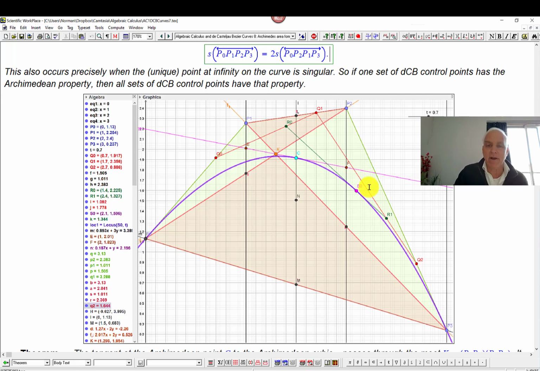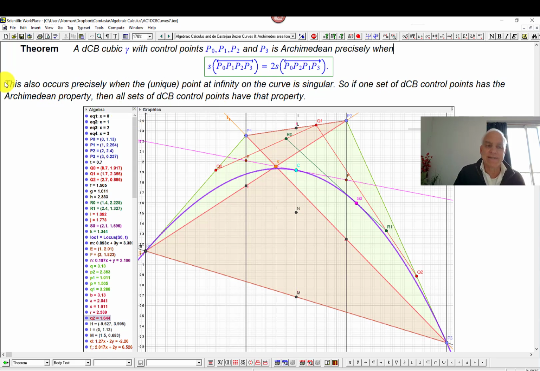Now, there's another characterization of this, which is this statement here. And there's a lot to say about this, but I'm just going to introduce you to this idea. This is another condition that captures this Archimedean property. I think this Archimedean property is very important. Here's another characterization of it that really sheds more light. It's sort of a big picture point of view. This Archimedean property occurs precisely when the unique point at infinity on the curve is singular.